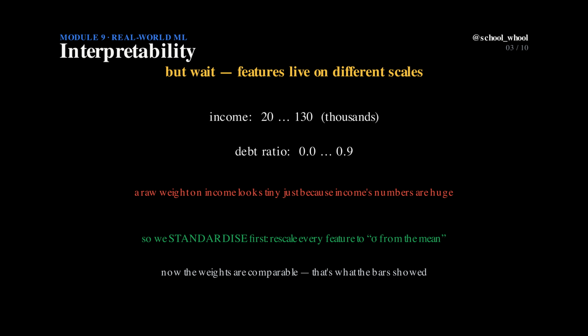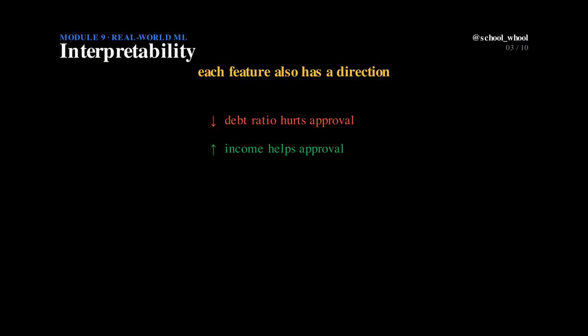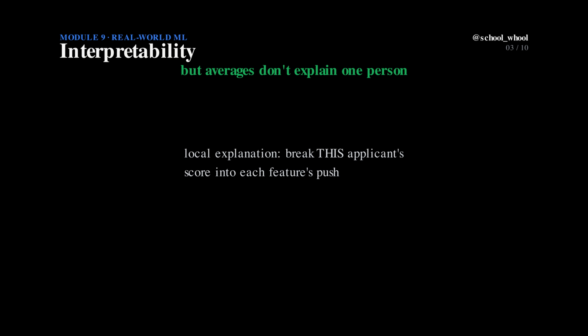Each weight also carries a sign, a direction. A higher income pushes toward approval, and so does a longer credit history. A high debt ratio and more late payments push the other way, toward denial. Global importance is useful, but it describes the average applicant, not any real one. For a specific person we go local.